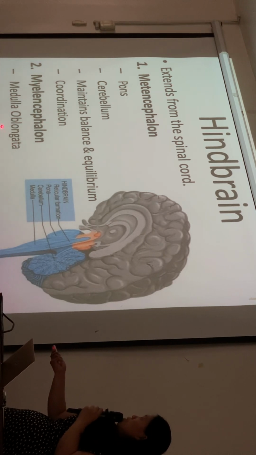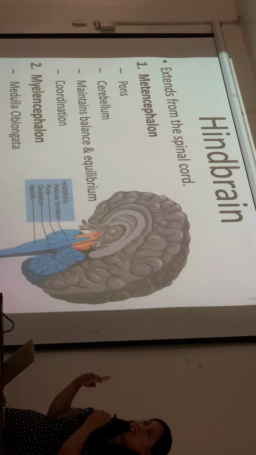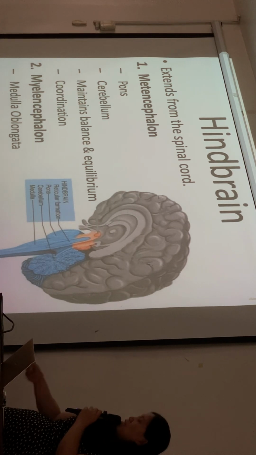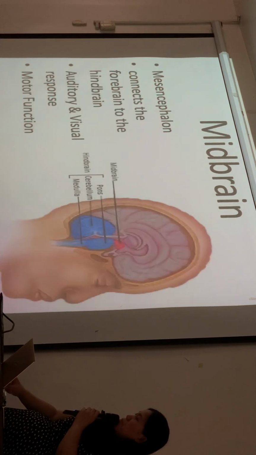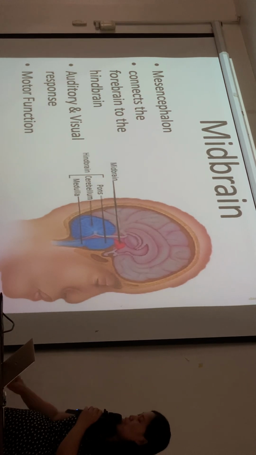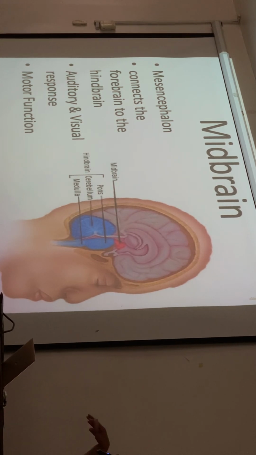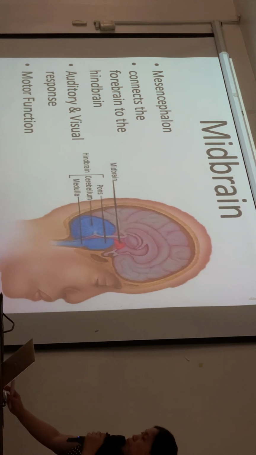The medulla oblongata, we have learned, is in your respiratory and cardiovascular centers for breathing, heart rate, digestion. Okay, so that's the hindbrain. The midbrain is in the middle, of course, a small part. It connects the forebrain to the hindbrain for auditory and visual response and motor function. No, don't worry, this will not come out in the exam. It's just a review so that you will know what you are talking about, because you haven't had neuroanatomy.